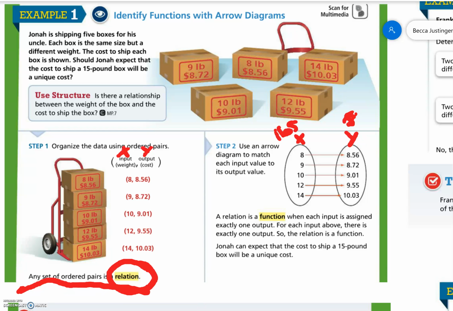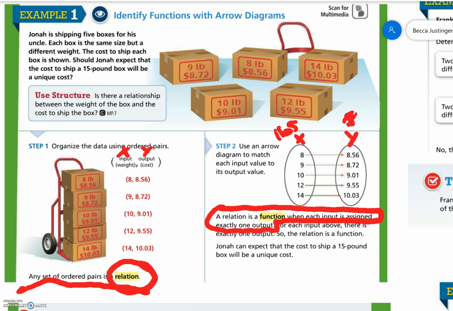A relation is a function when each input is assigned exactly one output. This is huge, this definition. Learn it, live it, love it. For each input above, there is exactly one output. So the relation is a function. Jonah can expect that the cost to ship a 15-pound box will be unique.